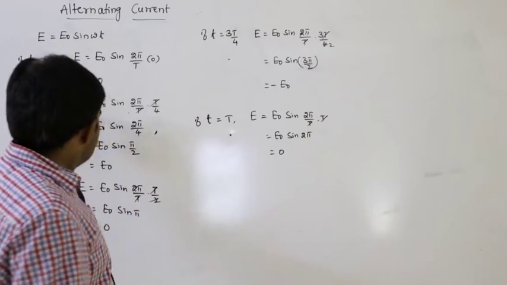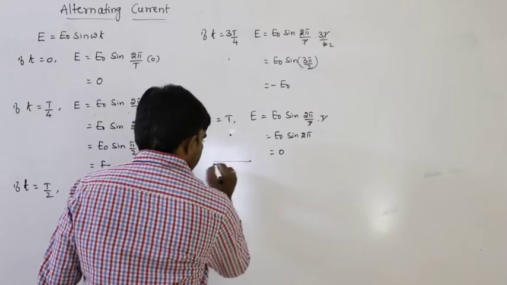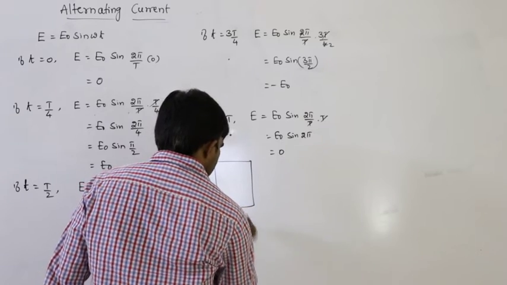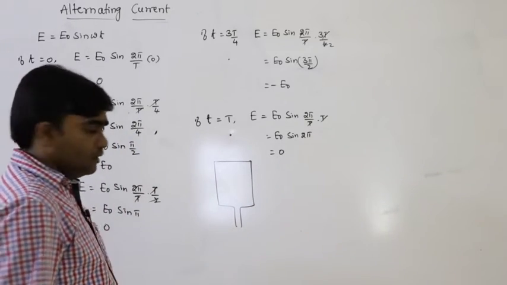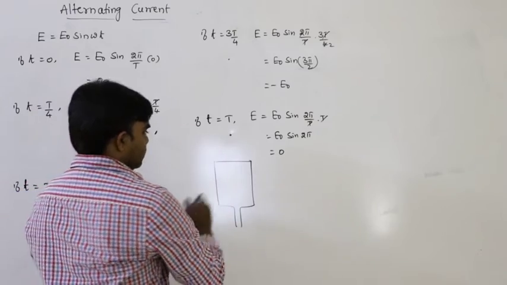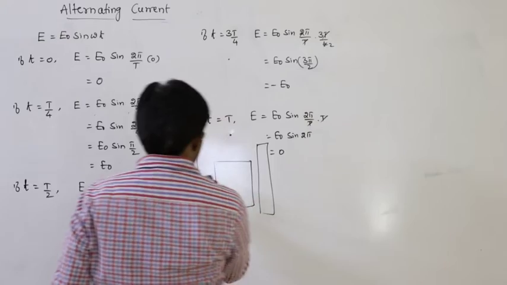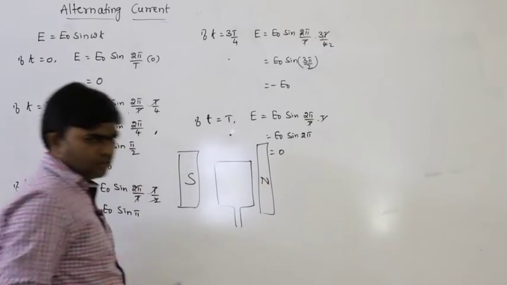But T by 4, in the sense, let us say yesterday, in the previous class, we discussed the AC generator. Here it is. Let us say this is the plane of the coil and these are the magnets, the south pole, north pole or north pole, south pole, whatever it is.